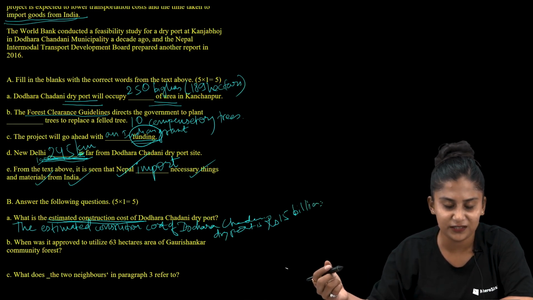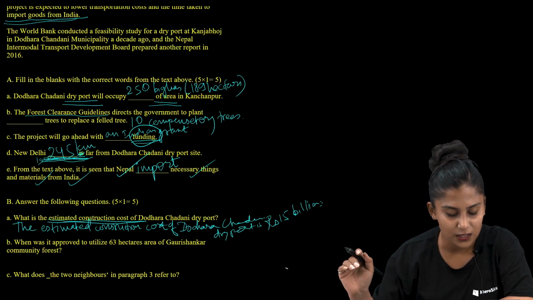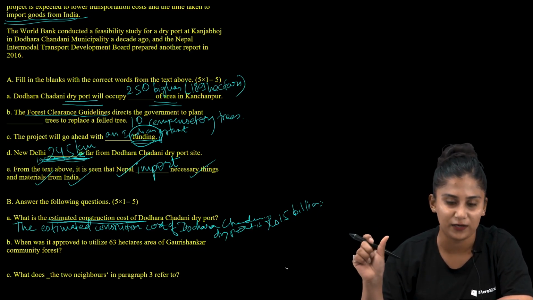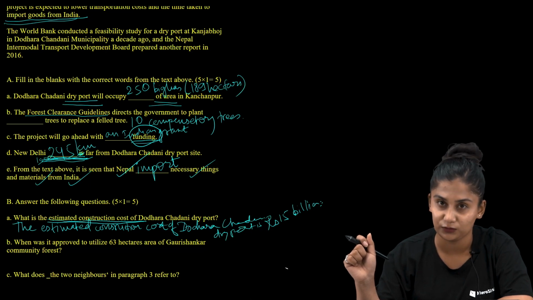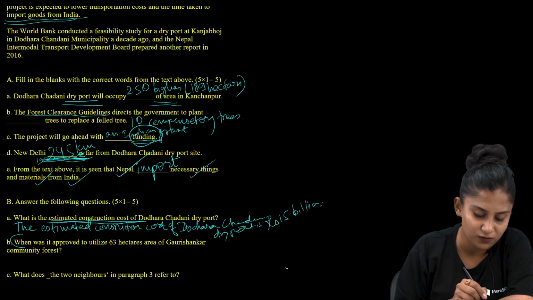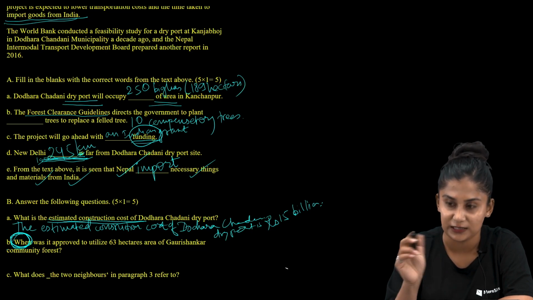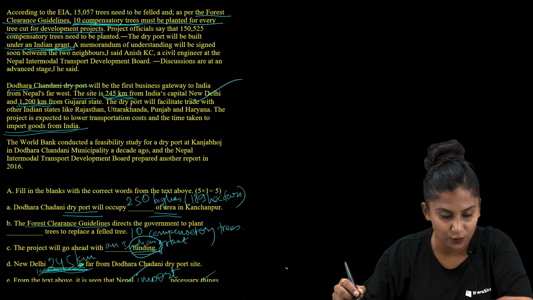Whenever you are providing answers to the questions, make sure that you provide the answer in a full and proper sentence. You are not supposed to provide the answer in one word only unless they have asked you to. Now let us move to another question, and the question reads, when was it approved to utilize 63 hectares areas of Gauri Sankar community forest? Here let us be watchful about the word when. It is indicating the time frame. Now let us search for the numbers again or the time frame, either a month or a date.